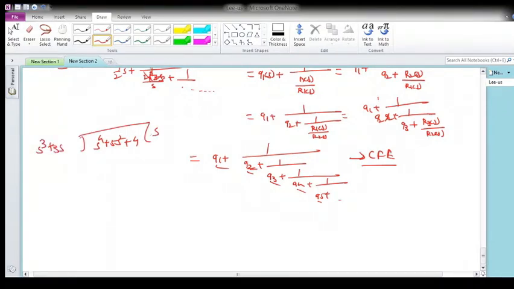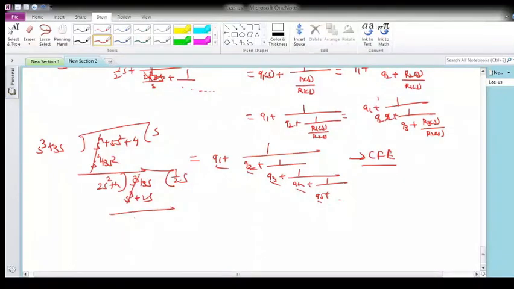So we got s, then s raised to 4 plus 3s square, then 2s square plus 4. Then we inverted, so it becomes s cube plus 3s, and again you divide, so it will be 1 by 2s, then s cube plus 2s. Now again the quotient is s.